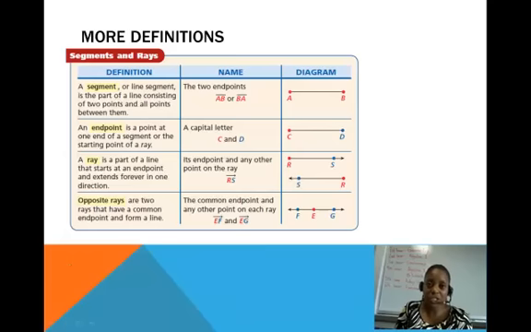Okay, a few more definitions here. I'm just going to go through these relatively quickly, but take your time, read through them, make sure you understand what they are. We're going to define more terms now based on the terms that we previously defined, the point, line, and plane.